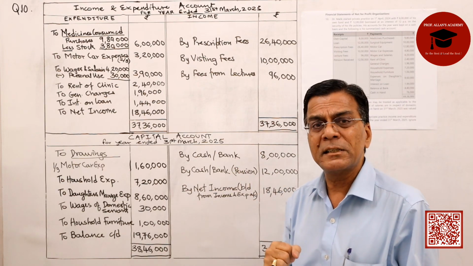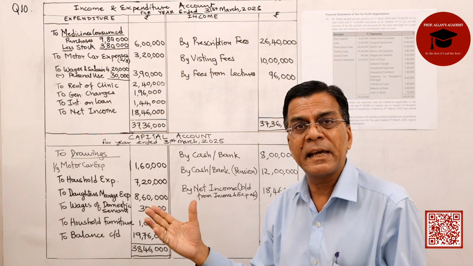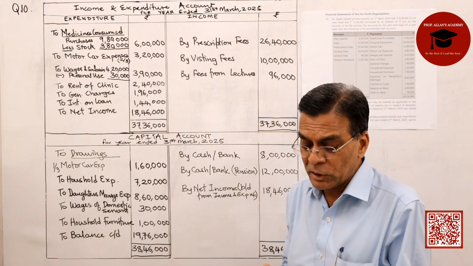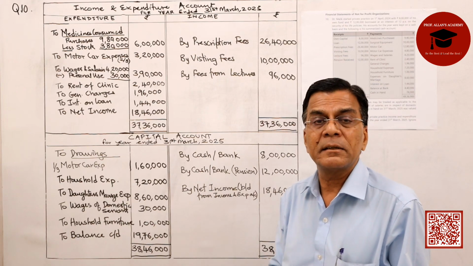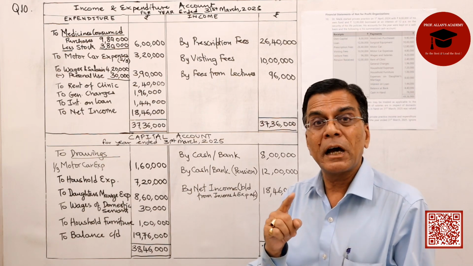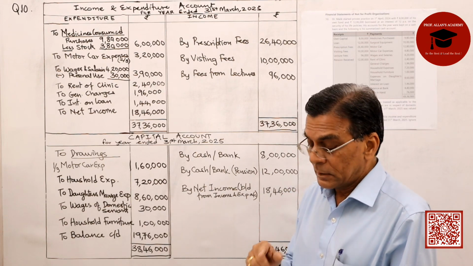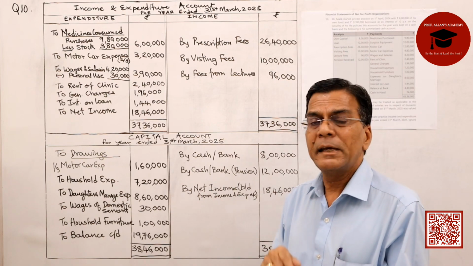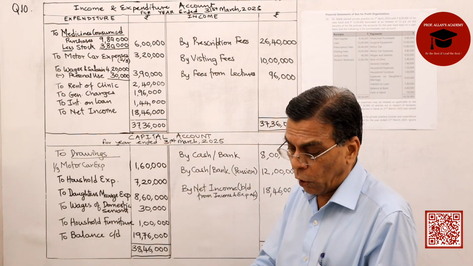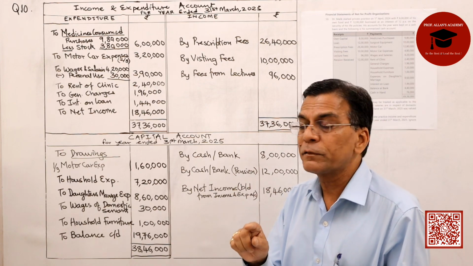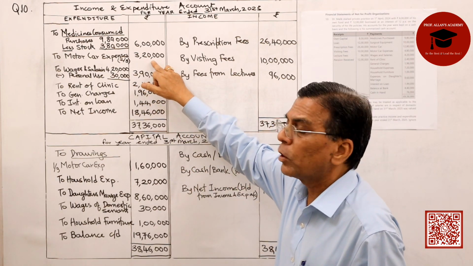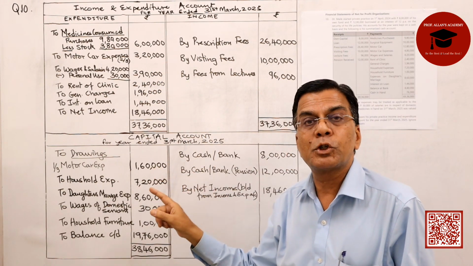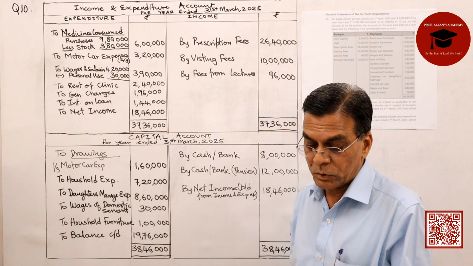Then you are having surgical equipment. Again, this is an asset, balance sheet asset side. Now, no depreciation is to be charged because they have mentioned it so. Motor car is an asset, so balance sheet asset side. Motor car expenses. And they tell us that as far as motor car expenses are concerned, 1/3 is applicable for personal. So, of the total motor car expenses 4,80,000, 2/3 will be recorded as an expenditure of the business, and 1/3 will be shown as drawings in the capital account.